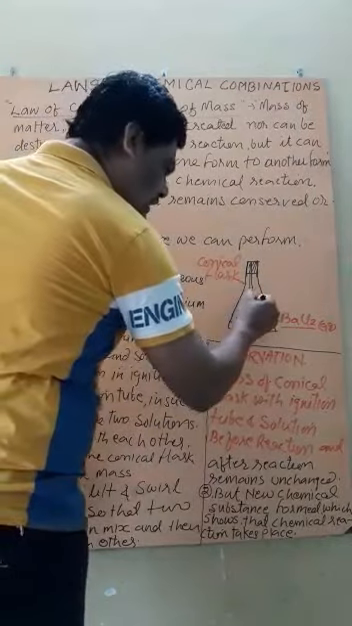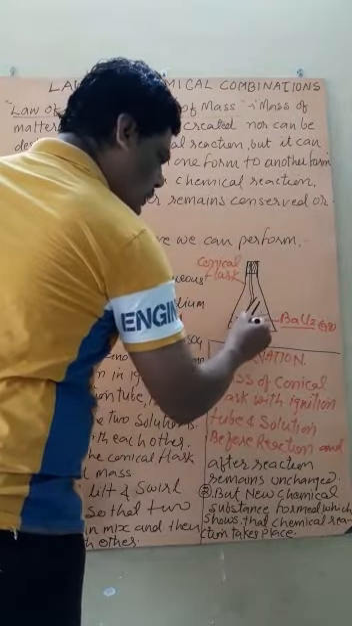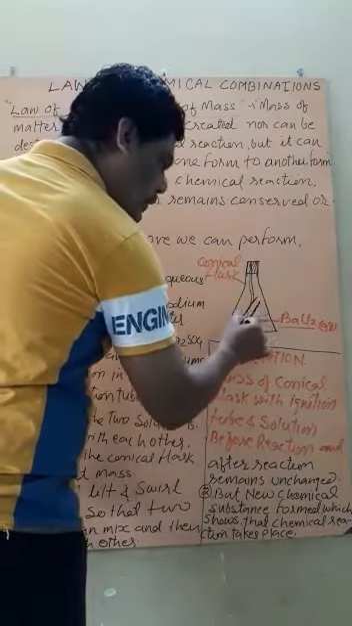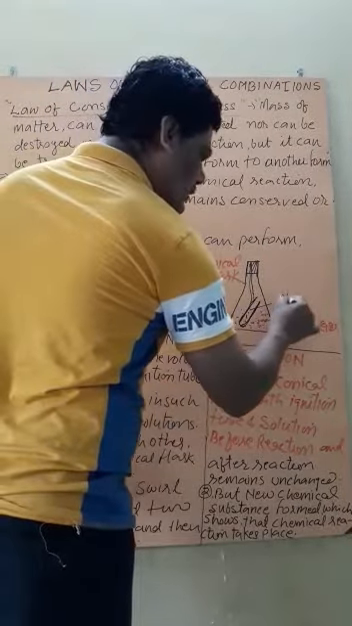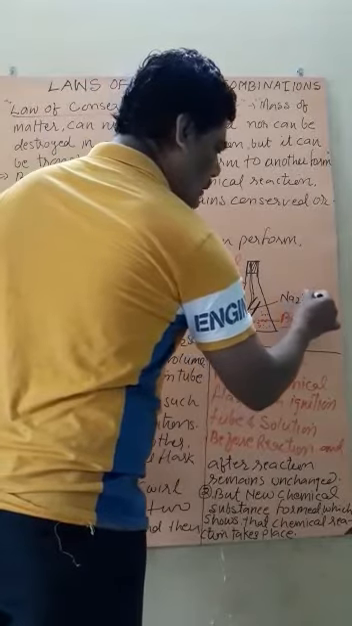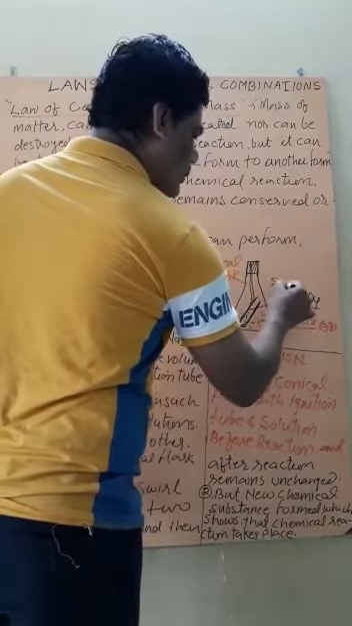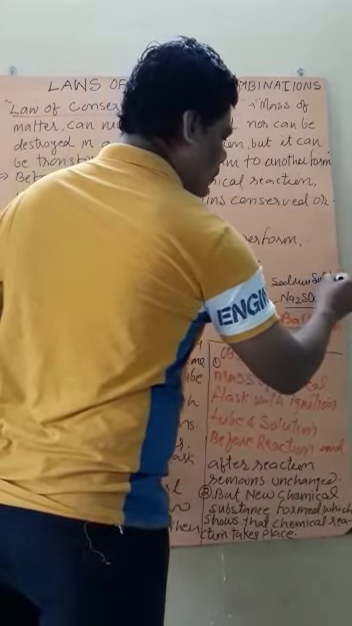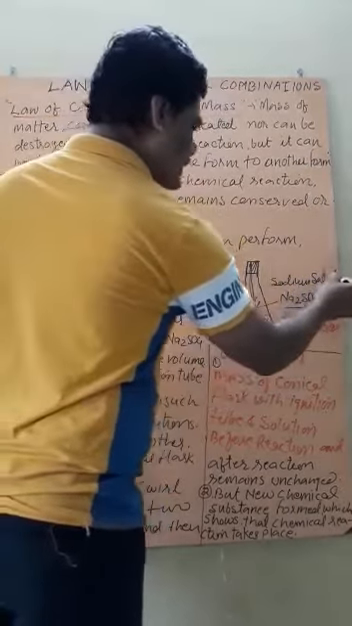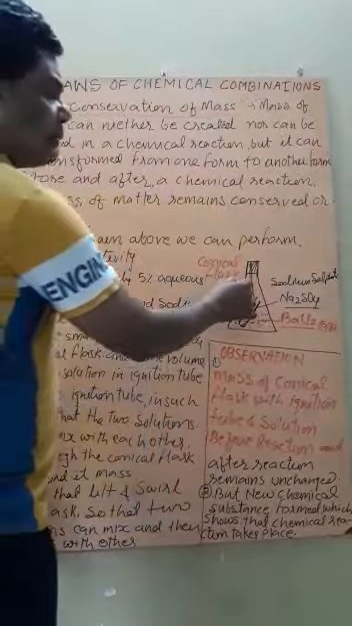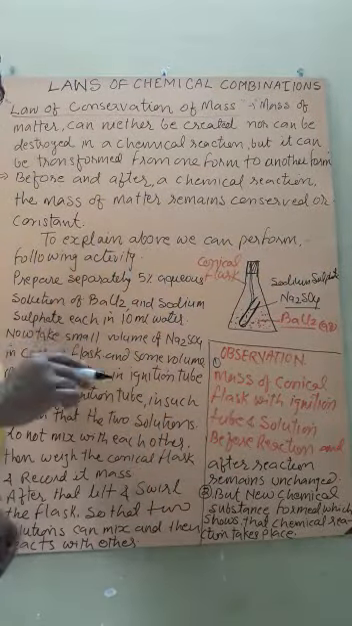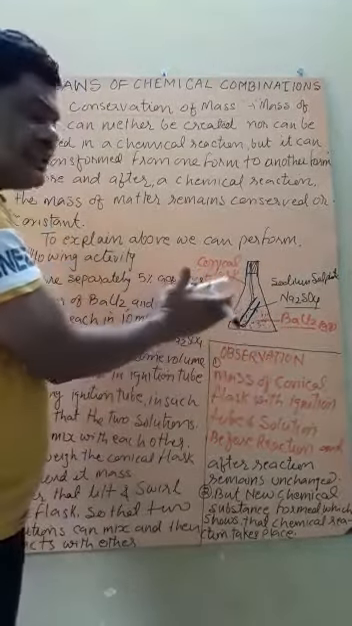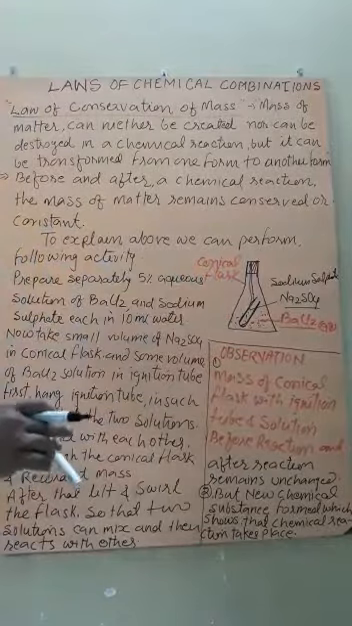Then take a test tube or ignition tube, one more small glass vessel, filled with another solution. This is the solution of sodium sulfate. The sodium sulfate solution is hung with the help of a thread in such a manner that the two solutions do not combine or mix with each other.